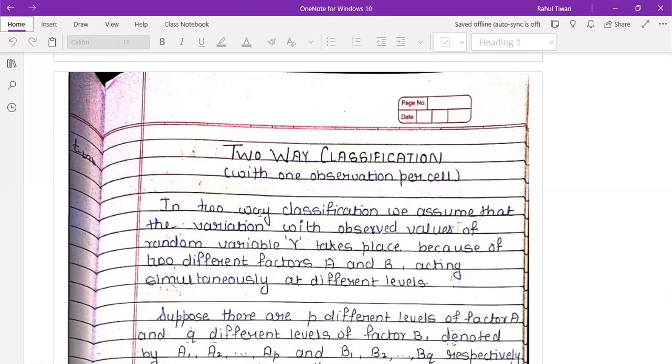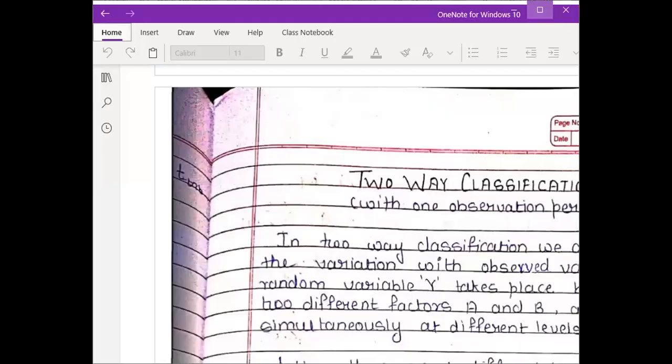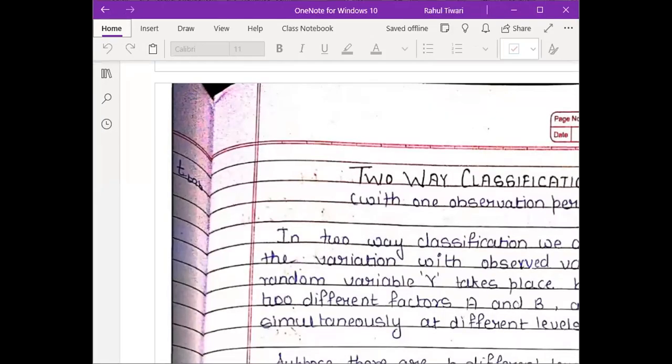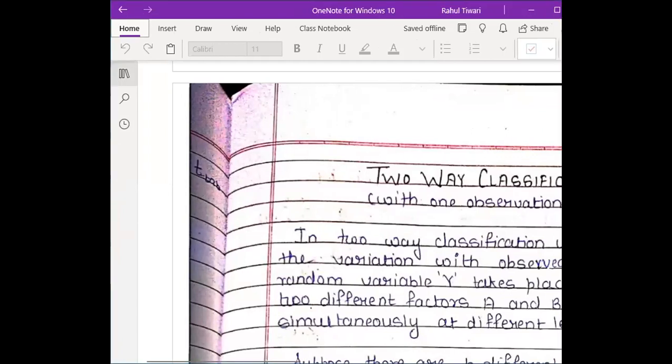N means no difficulty. Okay, let me see the chat box. Okay, fine.